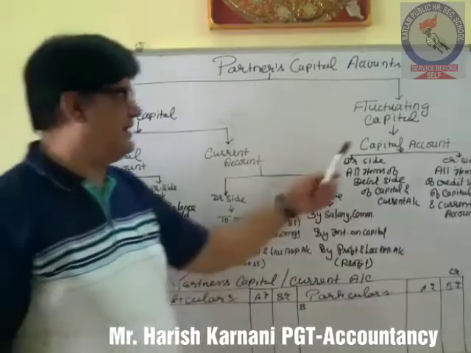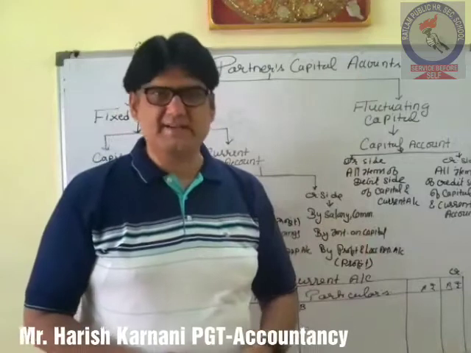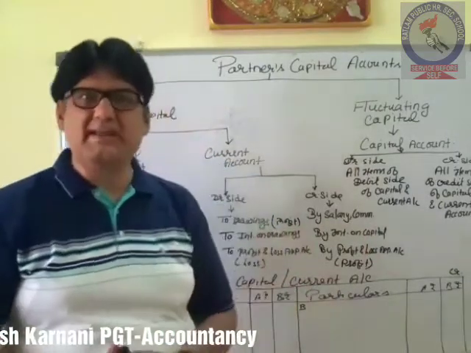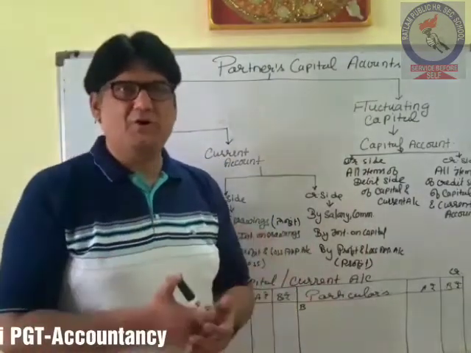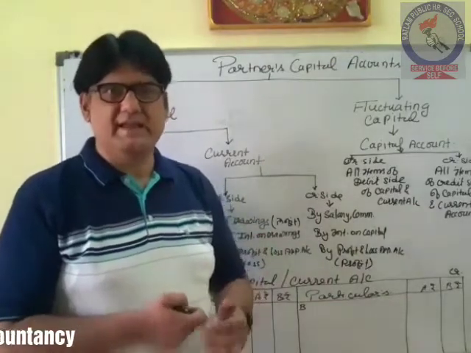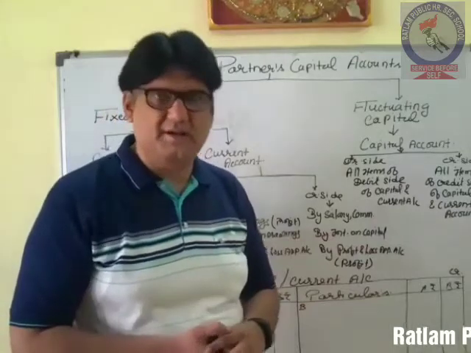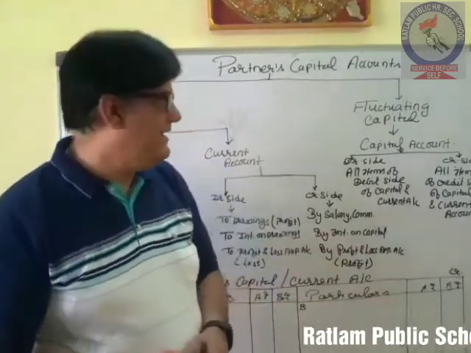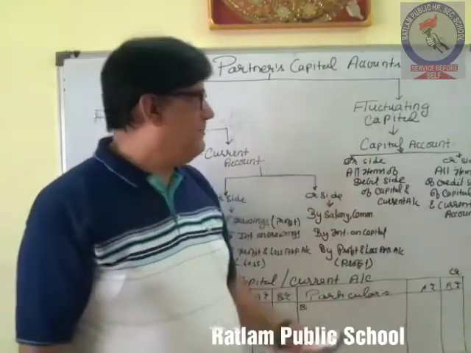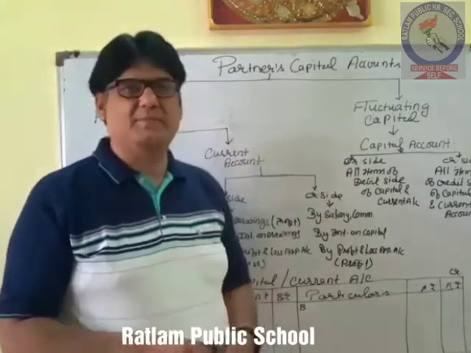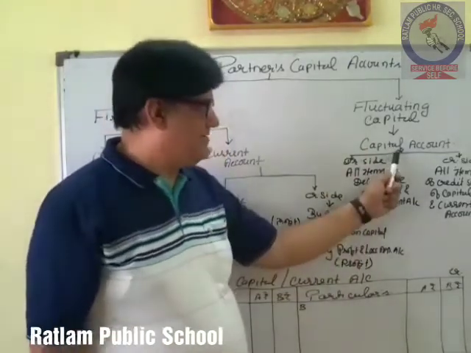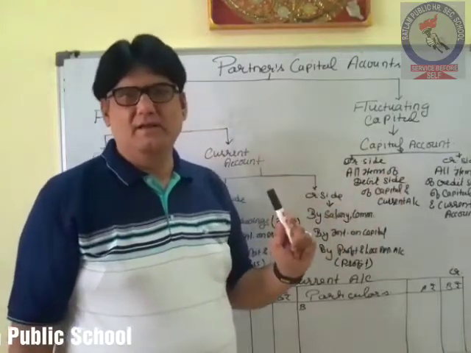Now going to the fluctuating capital. As it is suggested, in fluctuating capital, the amount of capital may increase or decrease at the end of the session or at the end of the day. In this fluctuating capital account, we will only prepare one account, that is known as partner capital account.